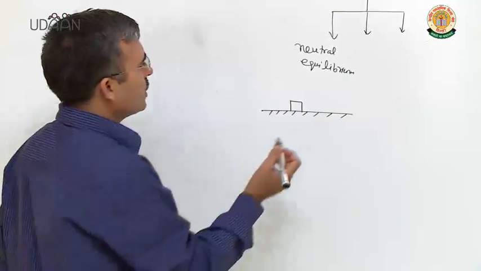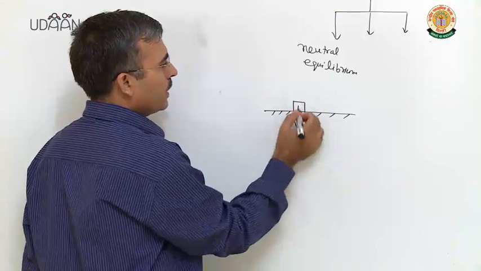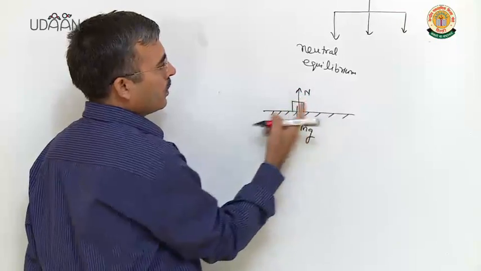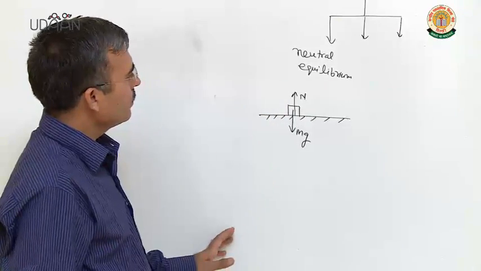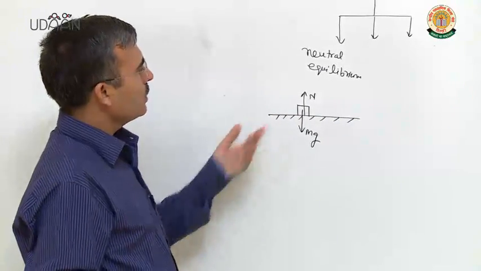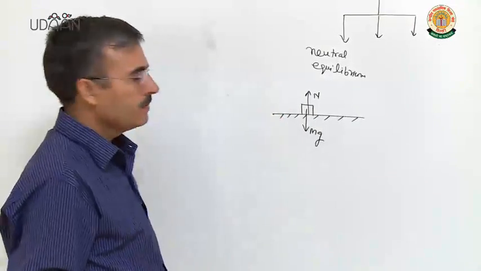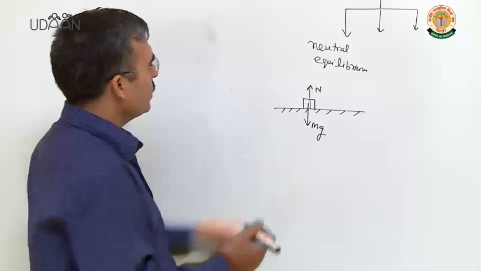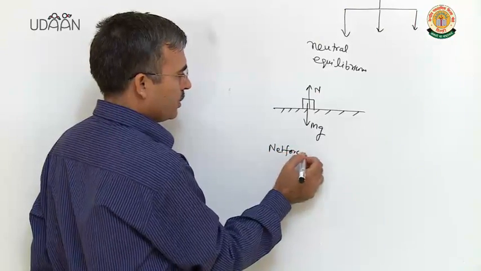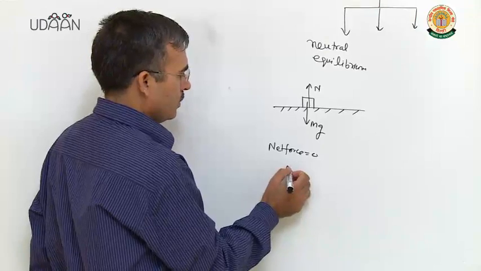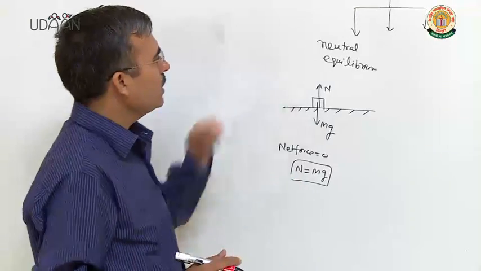इस ब्लॉक के ऊपर कितने फोर्सेस एक्ट कर रहे हैं? नंबर ऑफ फोर्सेस एक्टिंग ऑन दिस बॉडी आर 2, नॉर्मल रिएक्शन and weight of the body. Both are opposite. These are on the horizontal surface. Surface is at rest. So the block is at rest. So net force is 0. That is N equal to mg. So the block is in equilibrium.